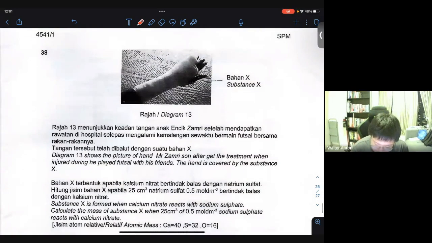Question 38, I think it's a broken arm and there's a cast over here, if we see properly. And then it's stating the substance to make the cast.